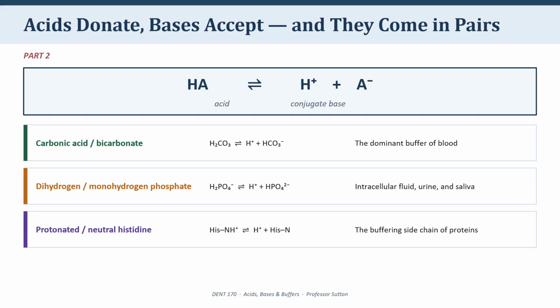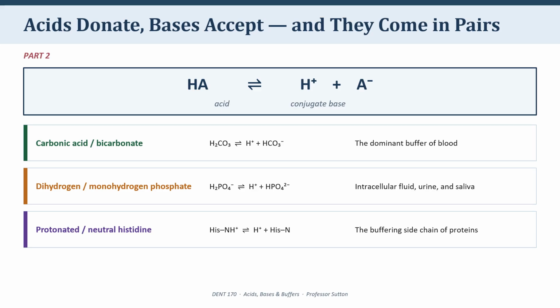Now the definition. You must know, and you already know, an acid is anything that donates a hydrogen ion. A base is anything that accepts one. That's the Bronsted-Lowry definition. It's the only one we need in this course. Notice what follows from that. If an acid donates its hydrogen ion, what's left behind is a species that could accept one back. So acids and bases always come in pairs. We call them conjugate pairs.